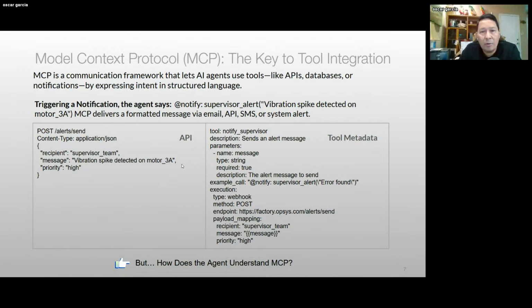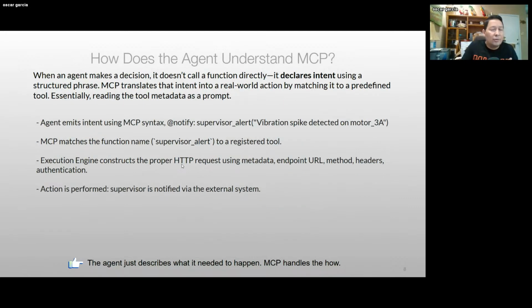But how does it know now that when you send a notification, use the notify supervisor tool, for example? How does that work, right? How does it understand this MCP and how does it perform that action? So how does it understand MCP? It's not like a function call like we do an API call, or we use an SDK or something like that, right? It's basically all AI driven.